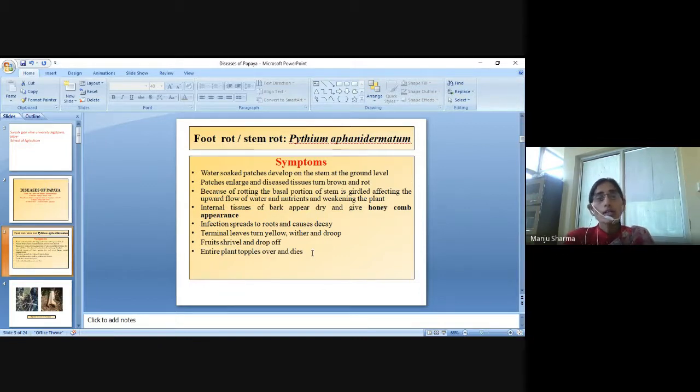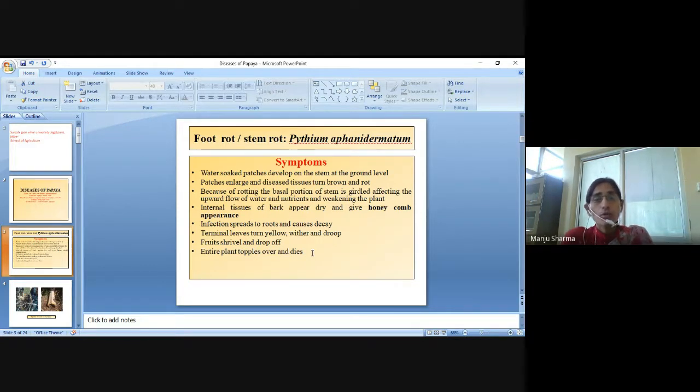Foot rot or stem rot disease, which is caused by Pythium aphanidermatum. Symptoms are water-soaked patches which develop on the stem at the ground level. Next, patches enlarge and diseased tissue turns brown and rots. Because of rotting, the basal portion of the stem is girdled, affecting the upward flow of water and nutrients and weakening the plant.